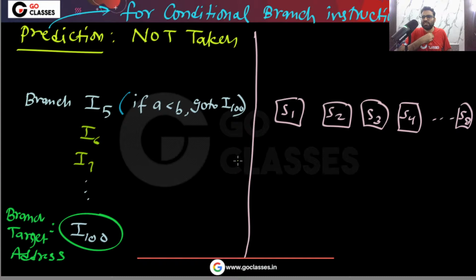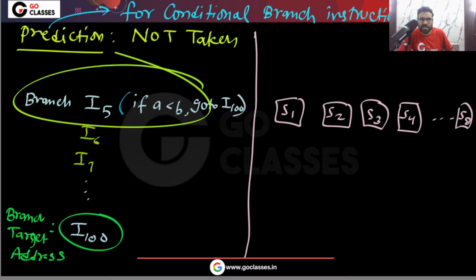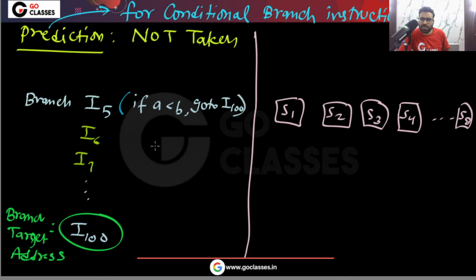Because this information is not given, that is, in which stage we are doing the decoding, in this type of situation I strongly recommend that you just assume that in the first stage itself we already know whether the instruction that we are fetching is a branch instruction, a jump instruction, or a normal instruction. Is this clear? So remember, in this type of generic situation, you can assume that in this stage we are decoding.